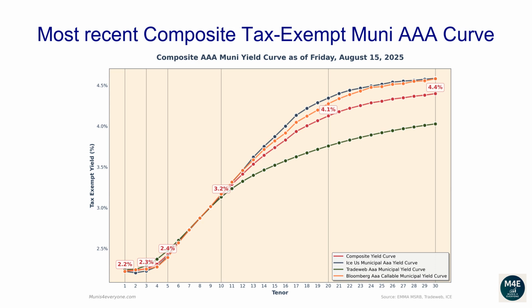The 1-year composite tax-exempt yield is 2.23%. The 2-year yield is 2.23%. The 3-year yield is 2.25%. The 5-year yield is 2.42%. The 10-year yield is 3.15%. The 20-year yield is 4.13%. The 30-year yield is 4.4%.